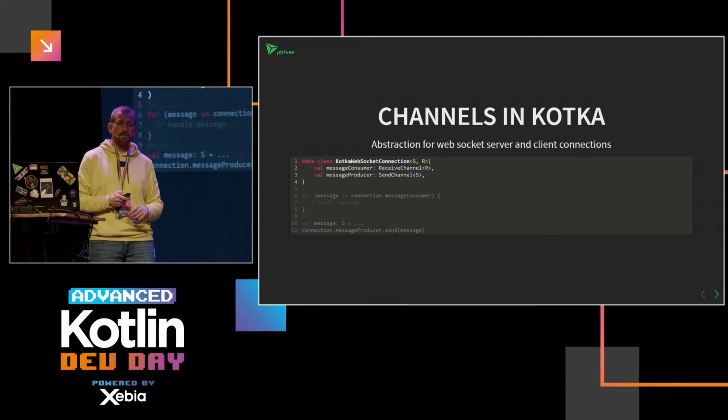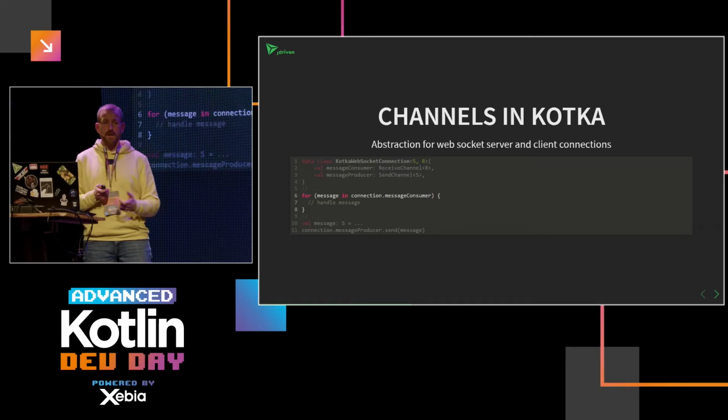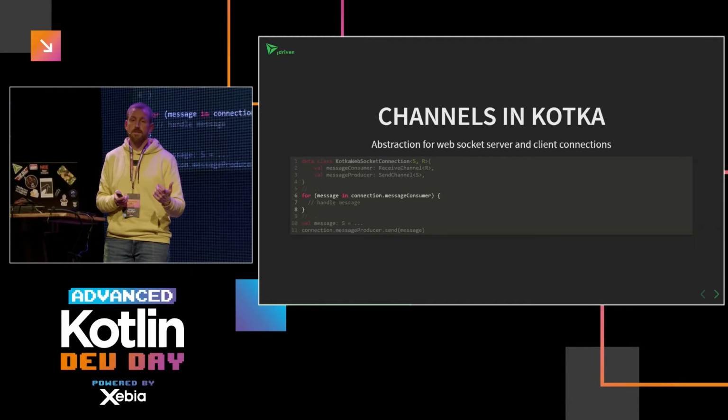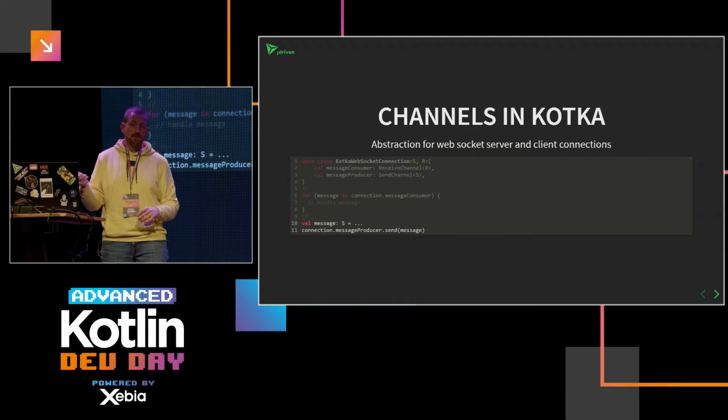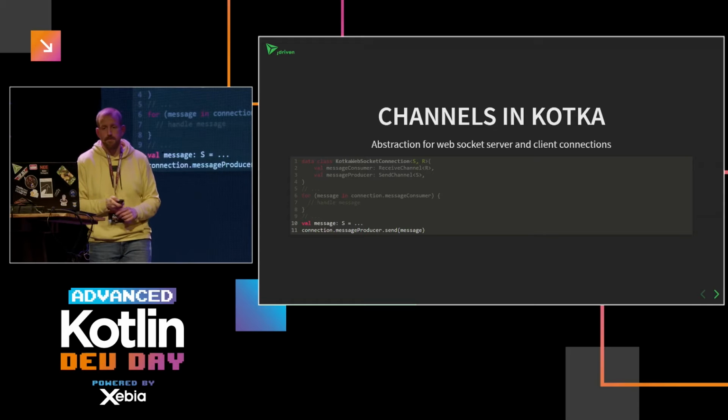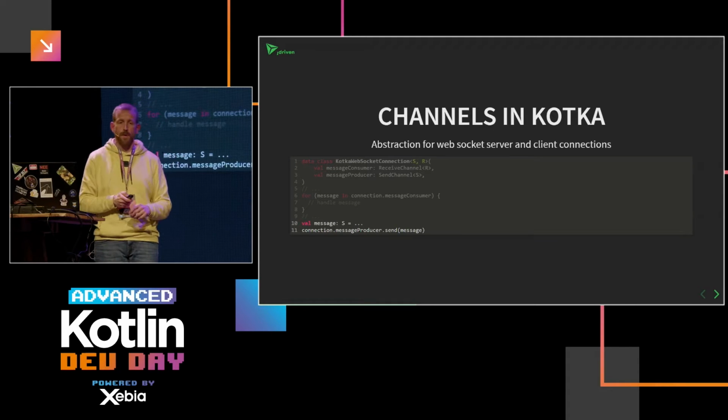And that makes the whole communication between the client and the server very easy, very elegant, in the sense that the processing of the messages on the receiving side is basically a for loop. And every time you get a message, you can do whatever you want. And to send a message, you just call producer.send, and it's sent. That's a very nice abstraction over the WebSockets.